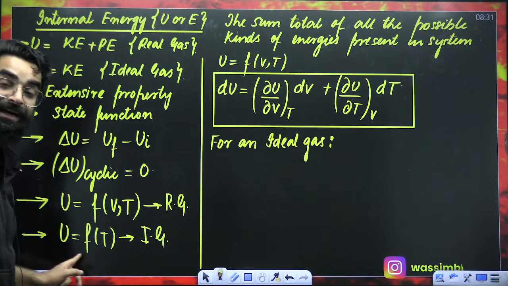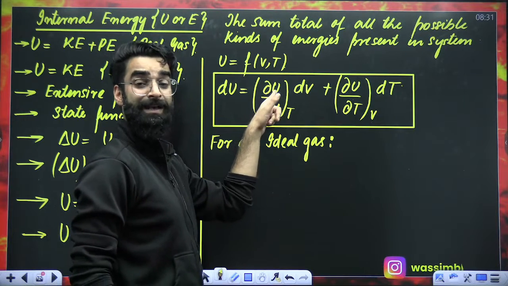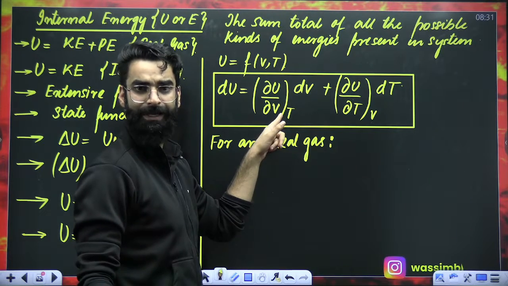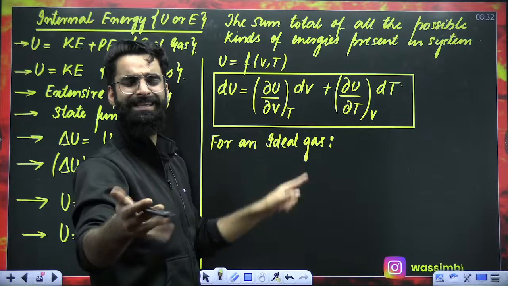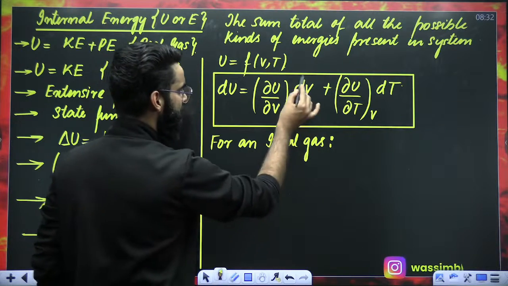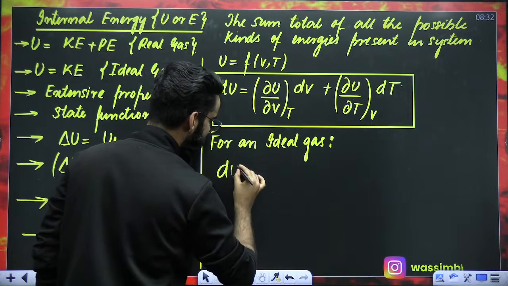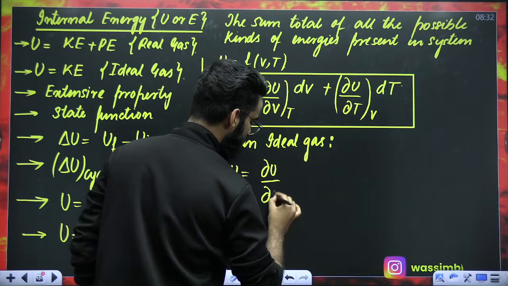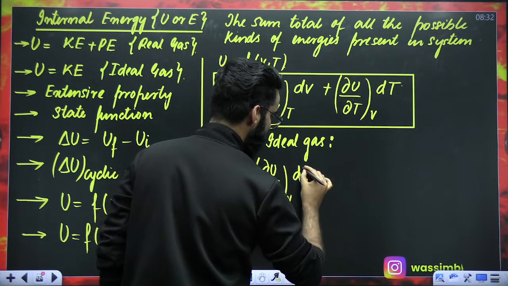So change in internal energy due to change in volume for the ideal gas has to be zero. If you change the volume of the ideal gas, its internal energy won't change. So this term for the ideal gas has to be zero. That means for the ideal gas, dU will be equal to dou U upon dou T at constant volume multiplied by dT.